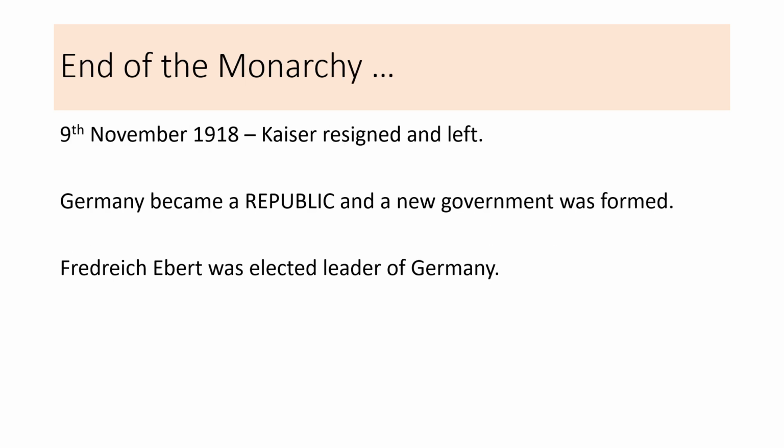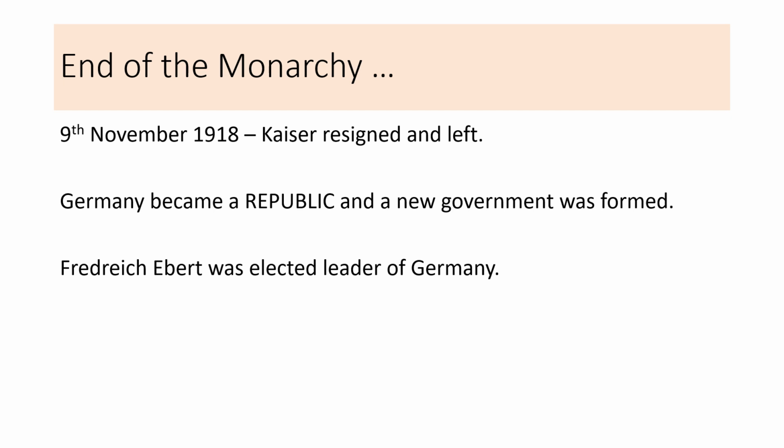And then between the 9th, 10th and 11th, we start to see the Kaiser leave. He officially resigned on the 9th of November and had left the country by the 11th of November 1918. Another way to get peace for Germany was that the Kaiser had to relinquish some of his power. America said that the Kaiser had to relinquish some of his power if he wanted peace, and he couldn't accept that, which is one of the reasons why he fled and went to Holland.